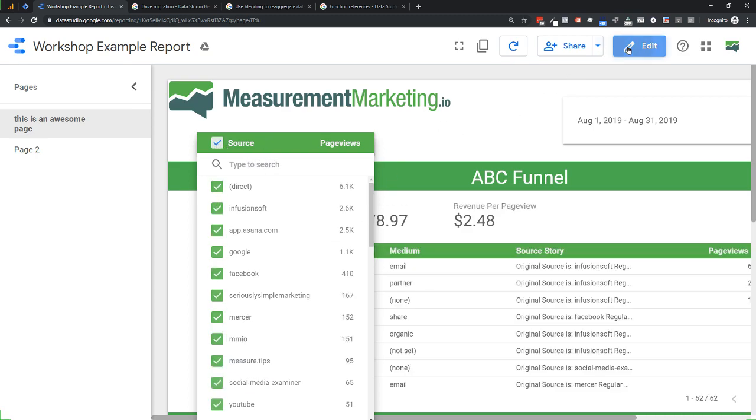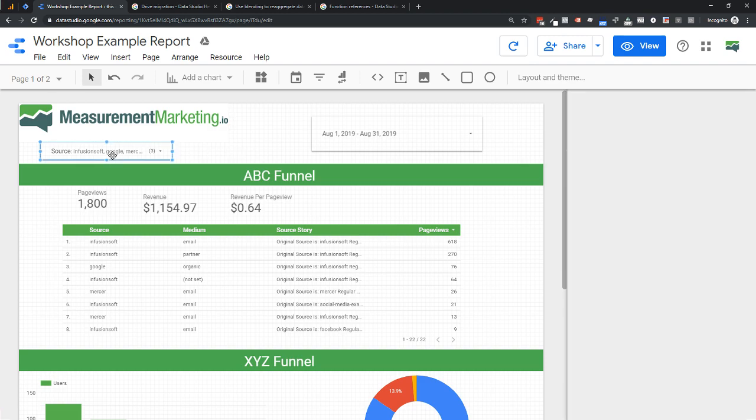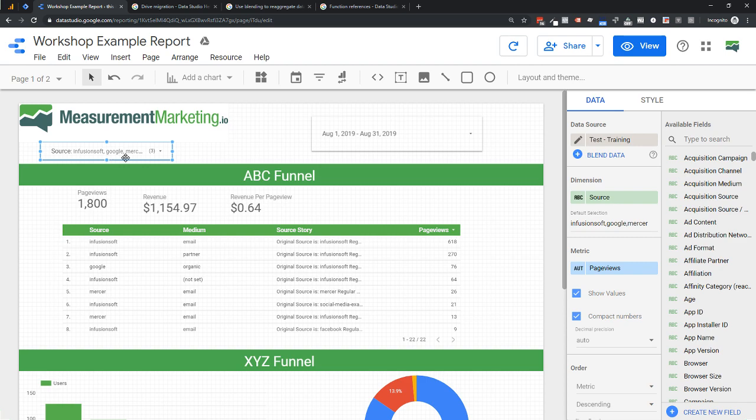But now you've got the ability to do default, which could be really useful if you have a client who's using something like Facebook. Instead of having to go in there and flip it just to Facebook, you can set it to a default now. And then they can always override your default. So again, super useful. I think that's a nice little tiny enhancement, but man, it can give you a ton of control. If you are extracting data sources, which maybe the majority of you are not doing, you can search for extracting a data source in Data Studio, and you can now auto-refresh that. So that's another feature you can use if you're doing that.